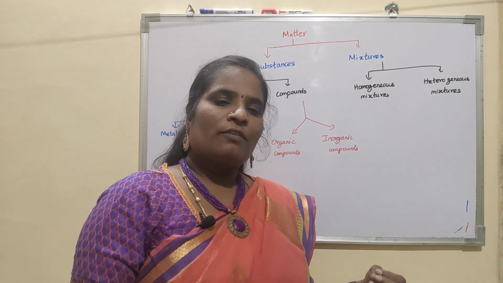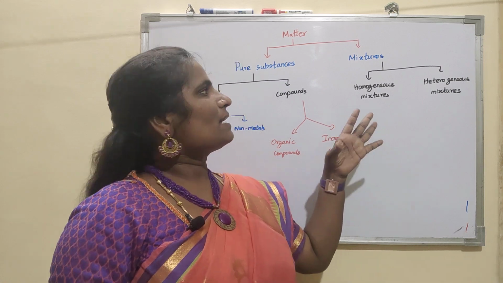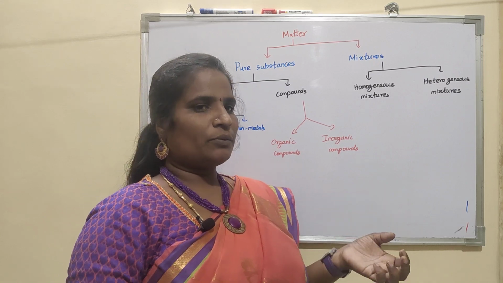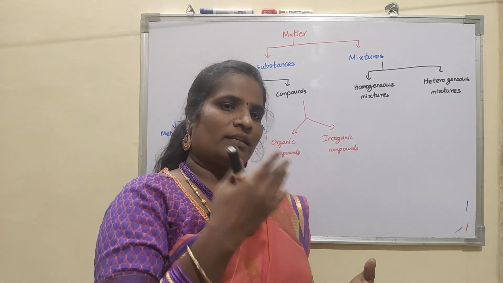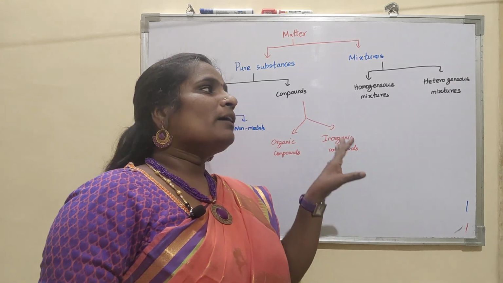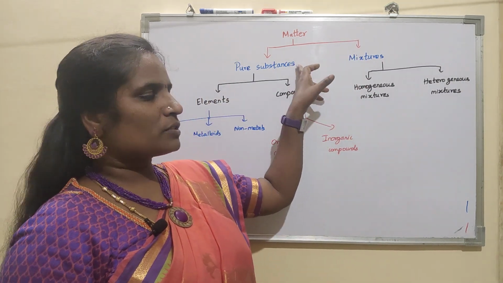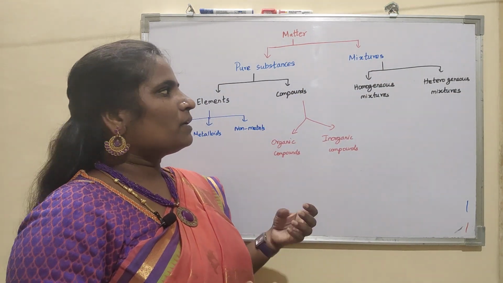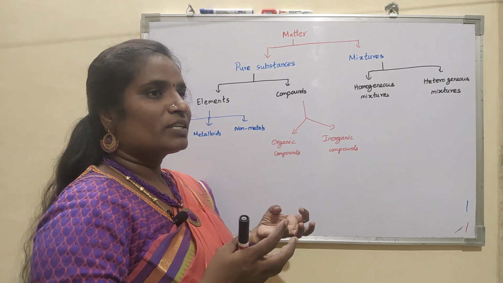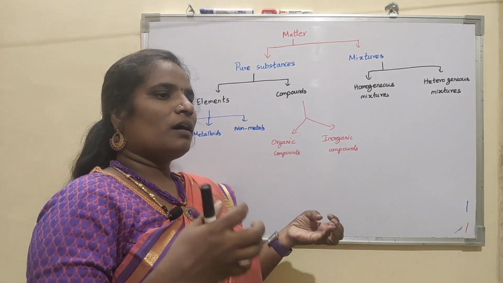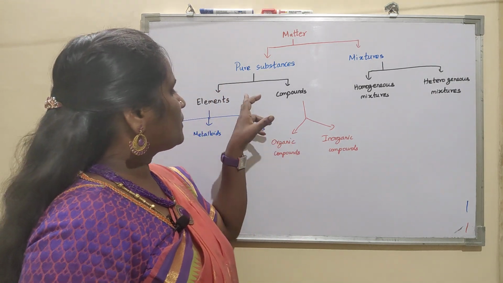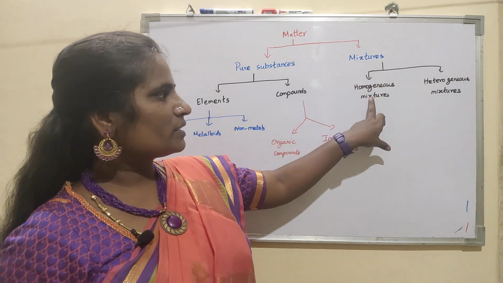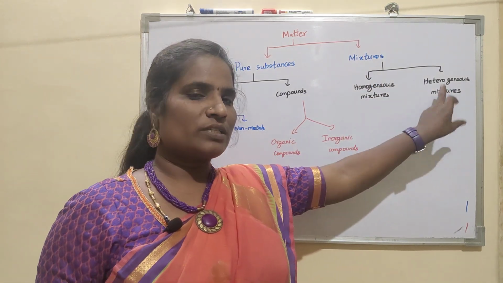So the universe is made up of matter and energy. So we classify matter. Physically, we classify matter into solids, liquids, gases and plasma. That is the fourth state. But chemically, we classify matter into pure substances and mixtures. Pure substances are made up of a fixed proportion of either atoms or a mixture of atoms. The pure substances are further divided into elements and compounds. Mixtures are further divided into homogeneous mixtures and heterogeneous mixtures.